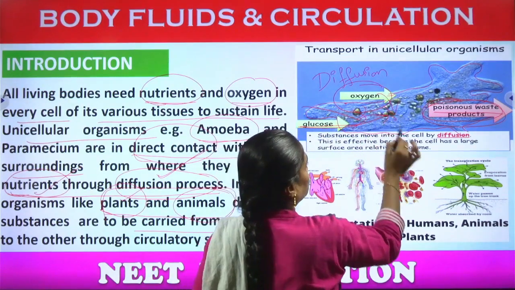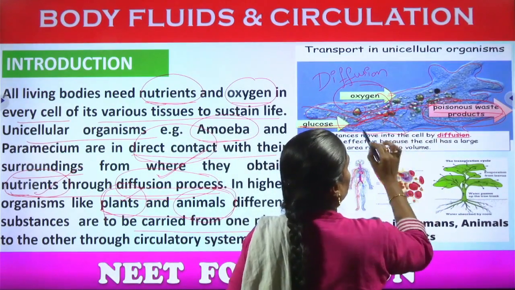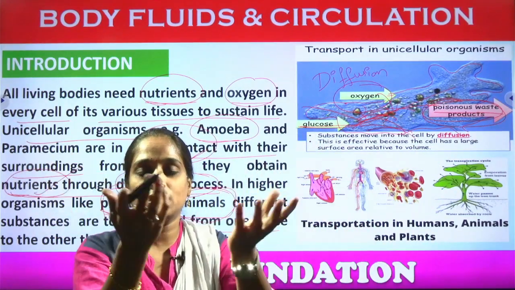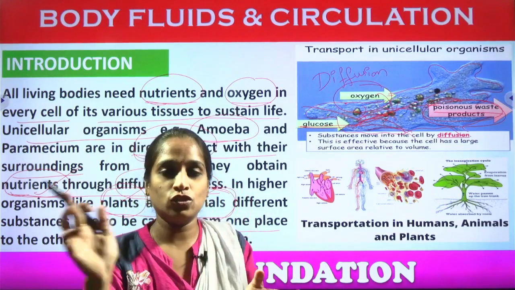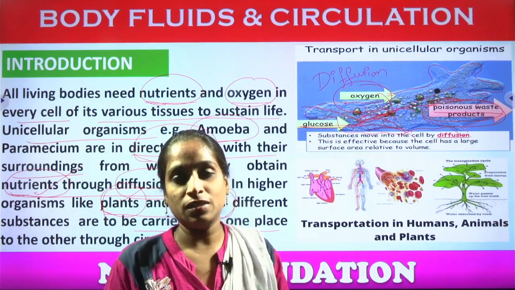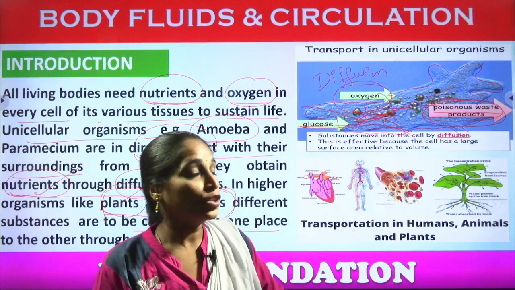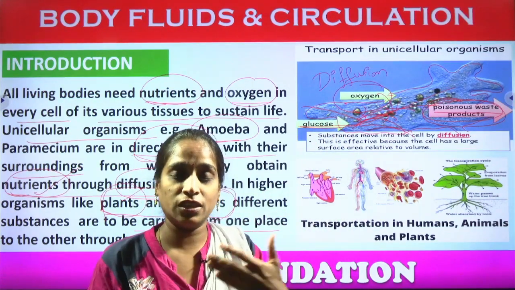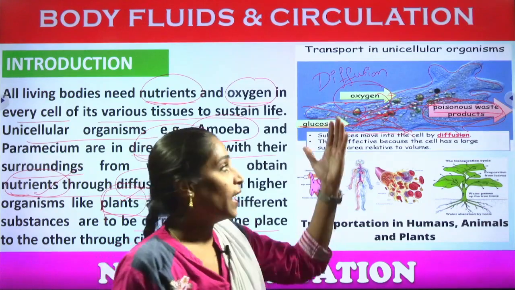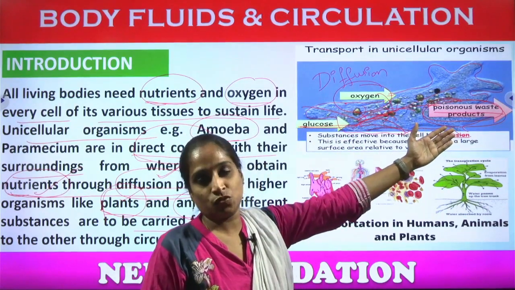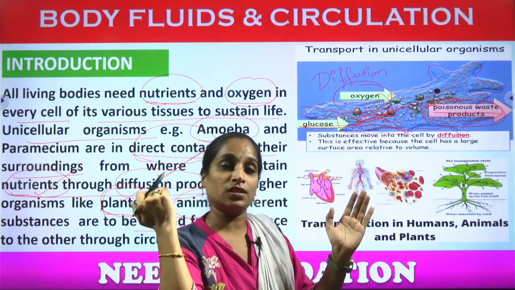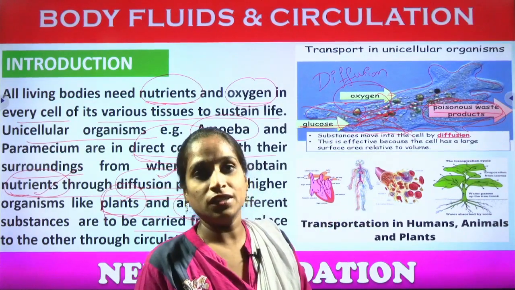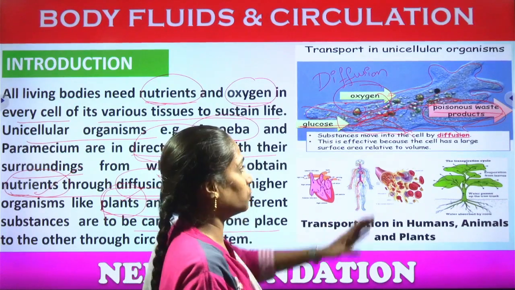The substances will be completely distributed in equal amount, so that the complete surrounding surface of the amoeba or any sort of unicellular organism can receive the nutrients and the oxygenated molecules. By that it undergoes the metabolic activities and it releases the poisonous waste substances. It diffuses. The surface of the amoeba is responsible for ridding the waste substance outside of the body.